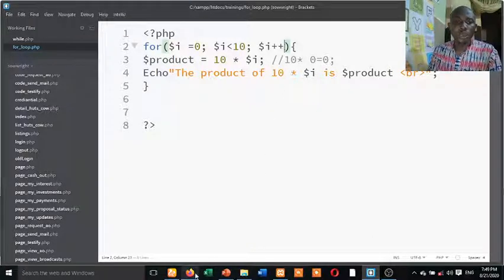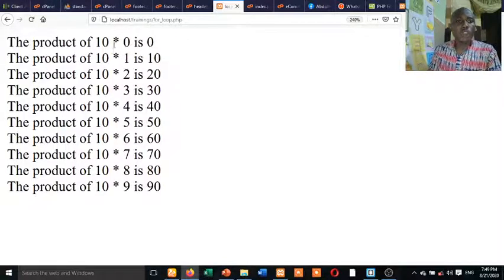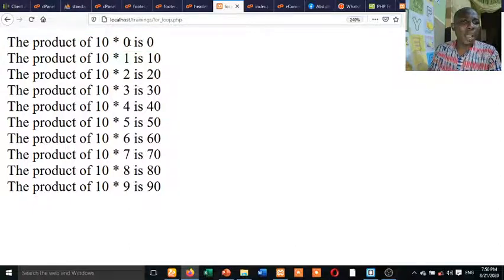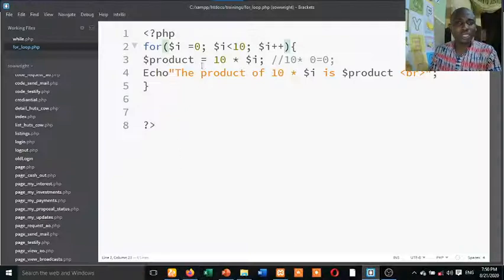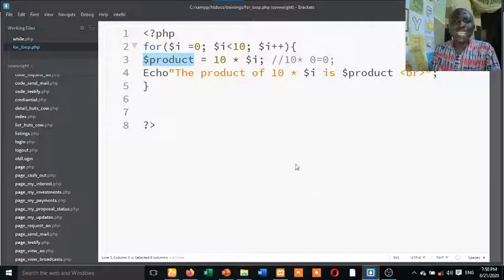So now you can see we have the product of 10 times 0. This time around I is 0. So after running this code, this same code is now going to increment I by what? By 1. So it's going to do 10 times 1 and store it inside the variable product. See variable product here. When you sit down and check your output, you understand, and you think on why this is so.